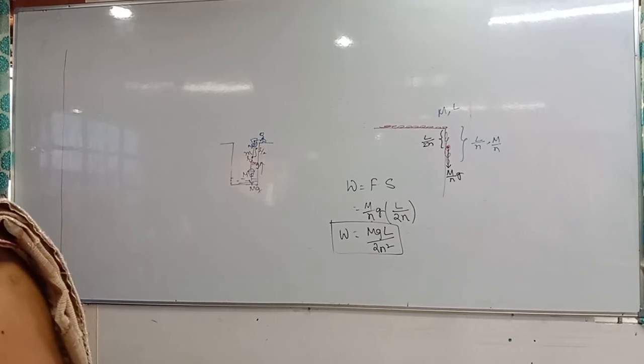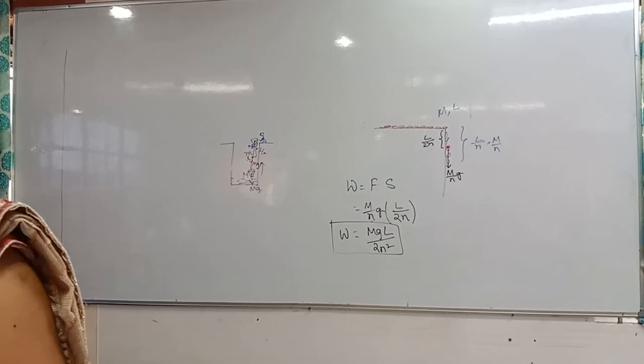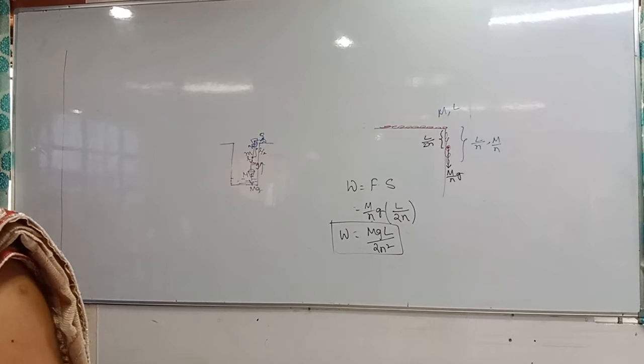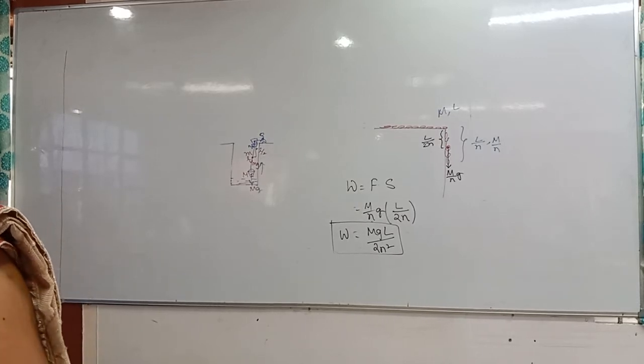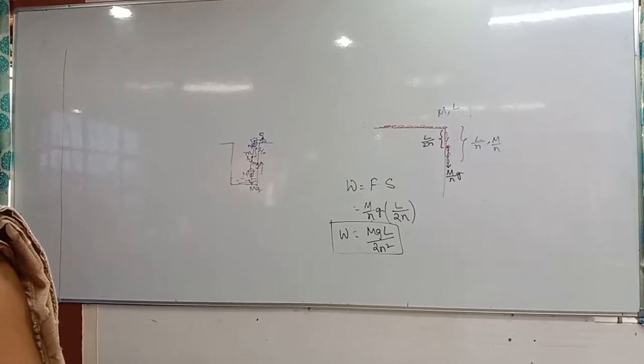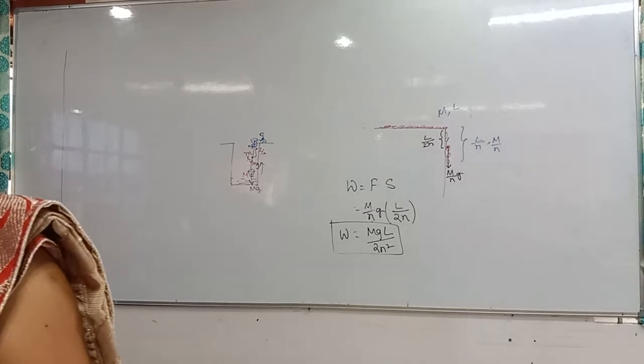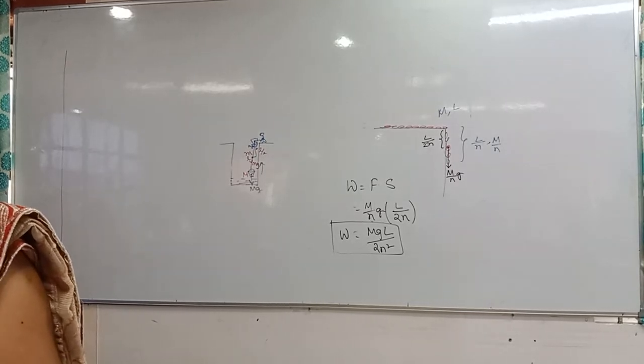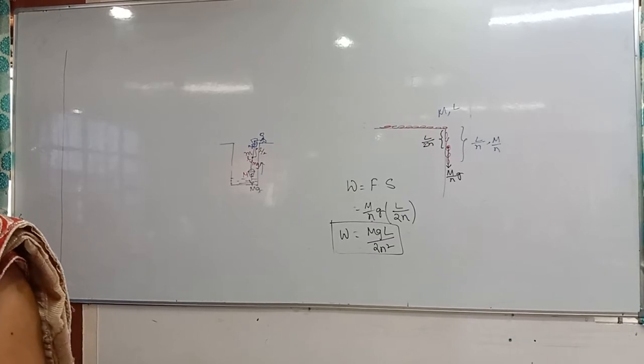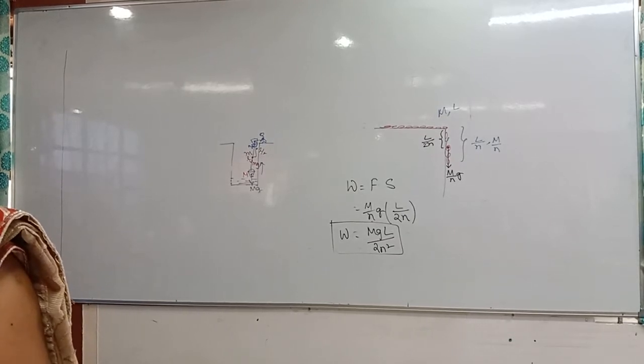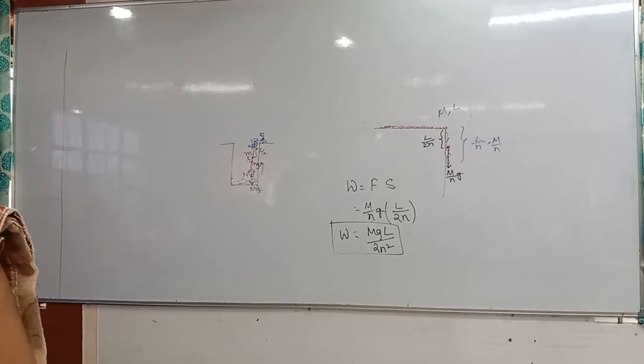What is the problem? In keeping L by N1 part on the table, L by N2 part still hanging. L by N1 is there on the table, L by N2 is still hanging.